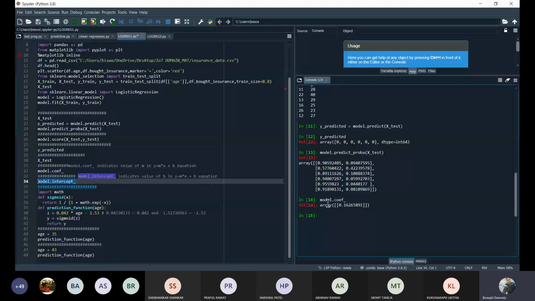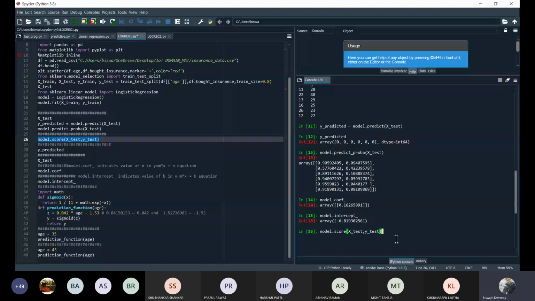Next, you can also find the score, or you can say the accuracy, of this algorithm. So here you can say model.score. Based upon this x_test and y_test, it is showing you that the score is 67%.